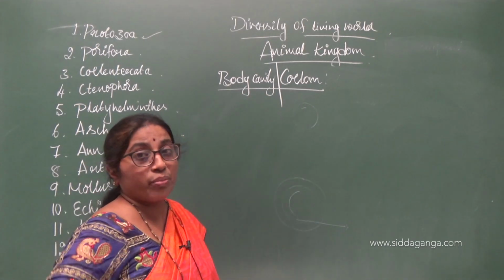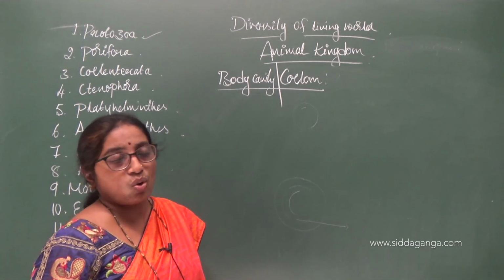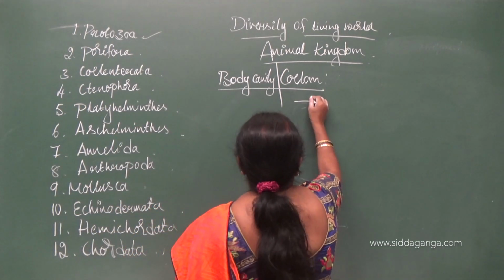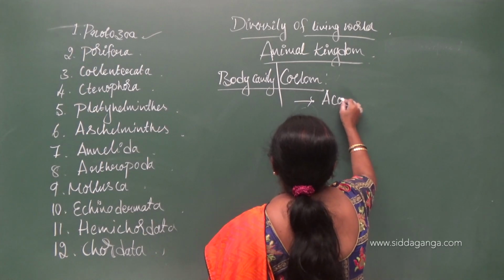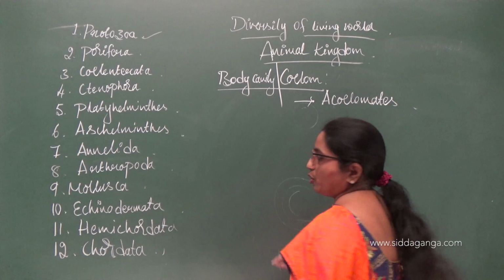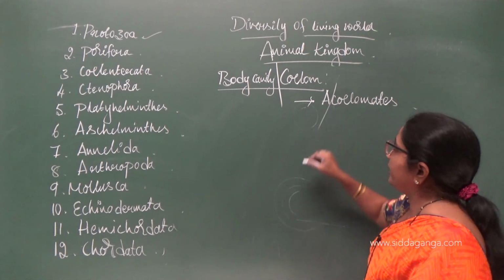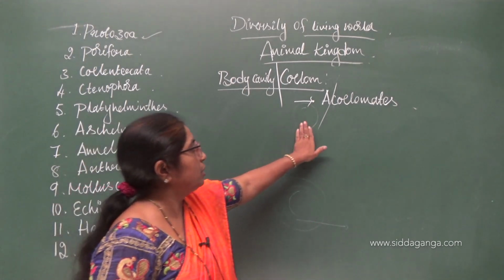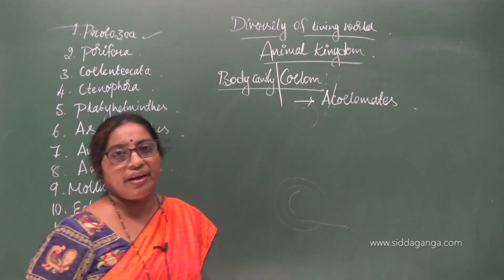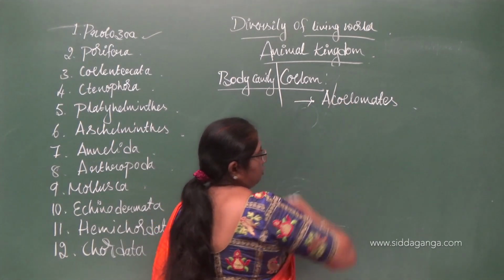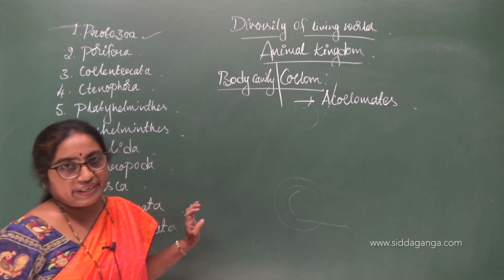So if the coelom is absent, there is no cavity between the alimentary canal and the body wall, and such animals are referred to as acoelomates. I have already told you, A stands for absence. In biology, when some terms are prefixed by A, it means absence, so absence of a coelom: acoelomates.